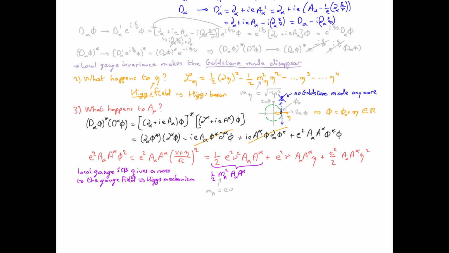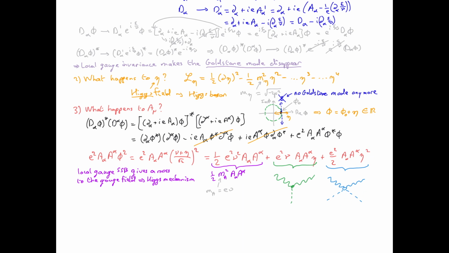The other two terms imply interaction between the gauge field and the Higgs field. We see that we have two types of interaction with two different coupling constants. One is linear in the Higgs field and the other one is quadratic, so the corresponding Feynman diagrams look like this. In the first one, because there is only one Higgs field, we have only one line corresponding to the Higgs field, which is attached to the vertex, and the Higgs field is represented by a dashed line. In the second one, because we have two Higgs fields, we have two such lines.